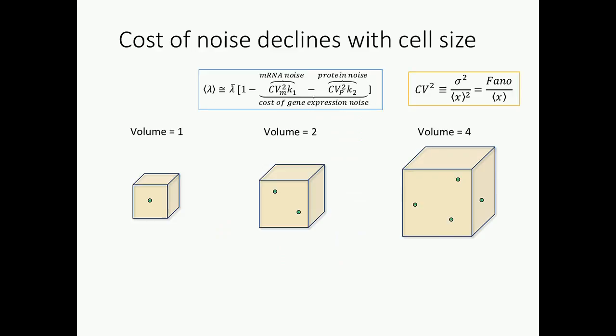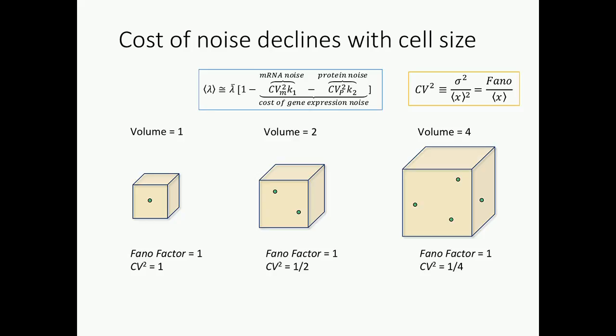Okay. So what we can see here is that because the selection coefficient depends on the squared coefficient of variation, and the squared coefficient of variation depends on the cell volume, actually specifically the number of molecules involved in the reaction.